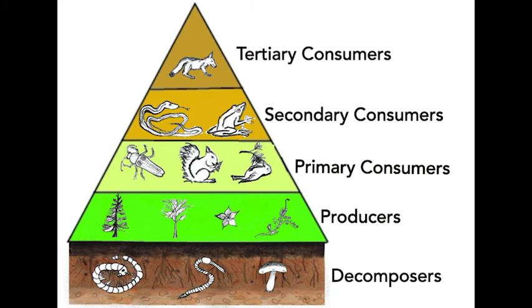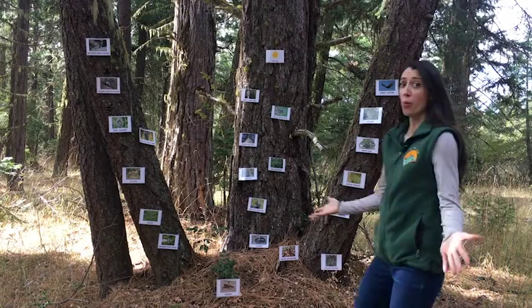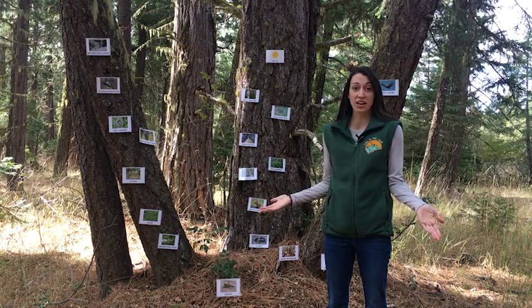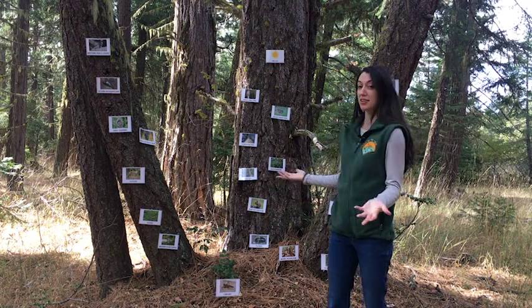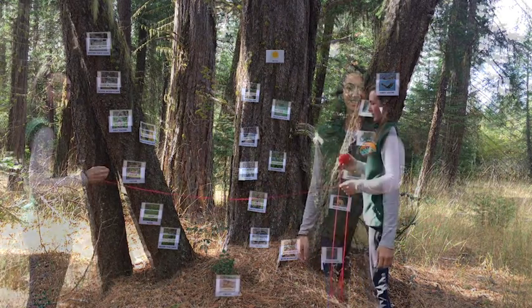Decomposers then decompose or break down dead plant and animal matter in the soil, which cycles nutrients to be used again. Whoa! How did all these organisms get here? Are you ready to web them together?